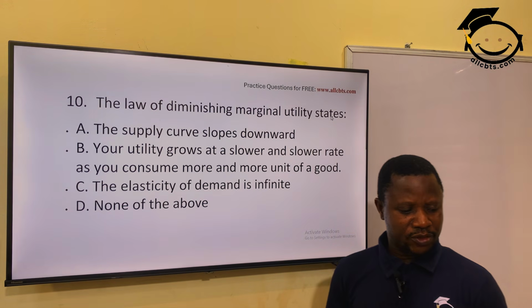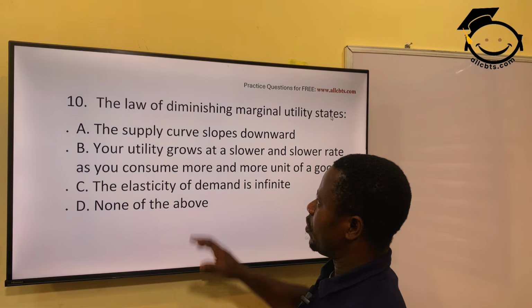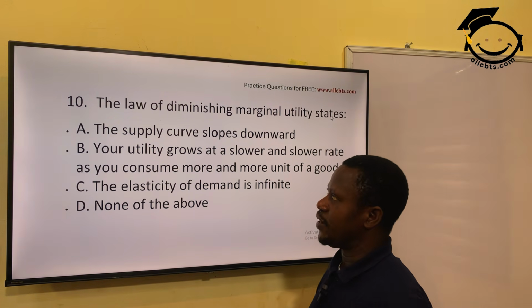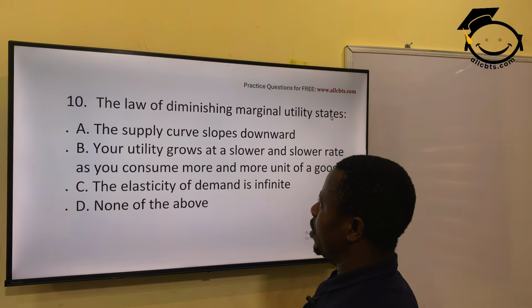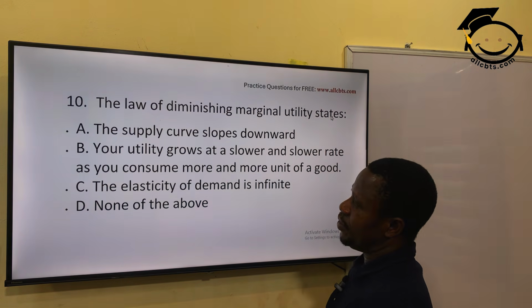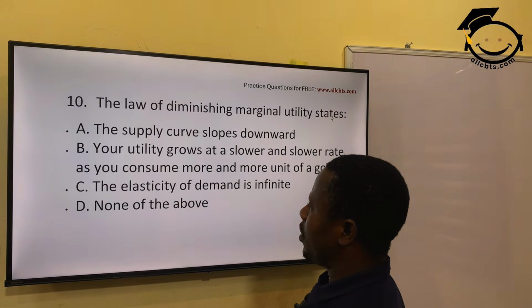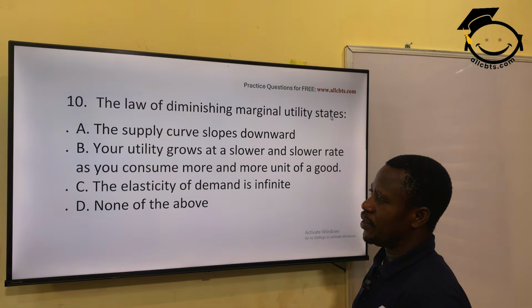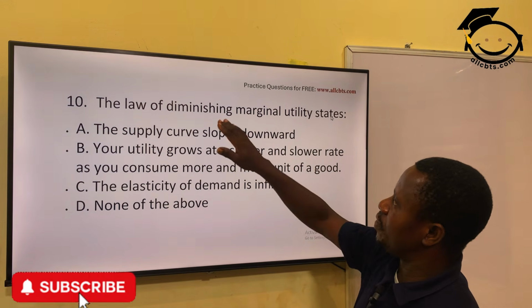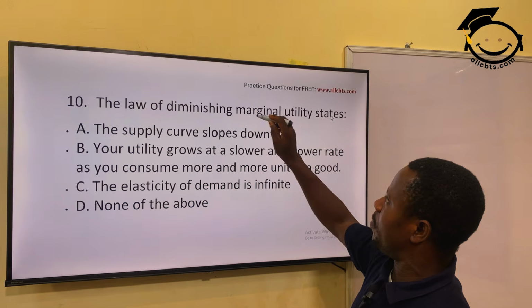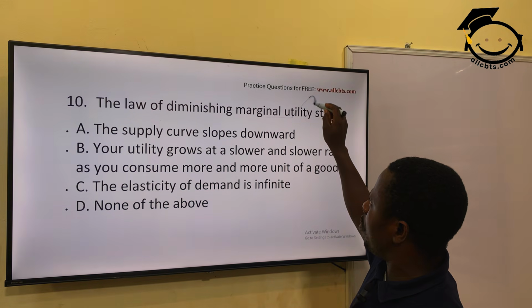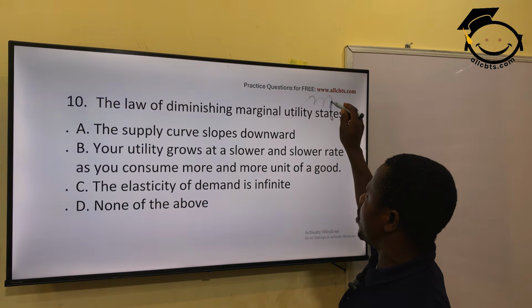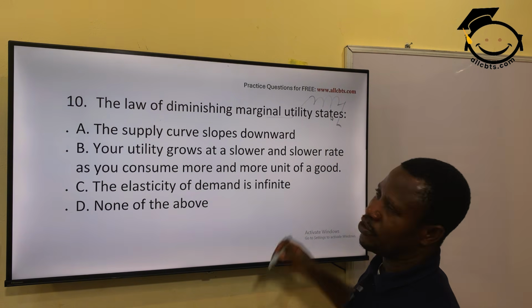The law of diminishing marginal utility states that, as we have also discussed in one of our videos earlier, your utility grows at slower and slower rates as you consume more and more. The elasticity of demand is infinite. None of the above. The law of diminishing marginal utility is talking about more and more of a particular product you are consuming, the less satisfaction you are going to get.